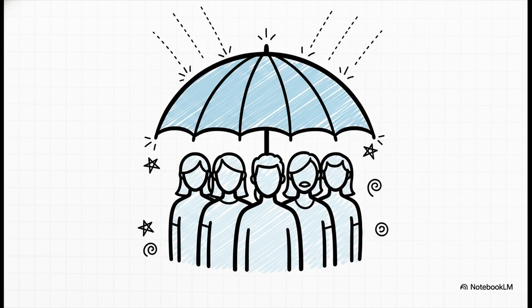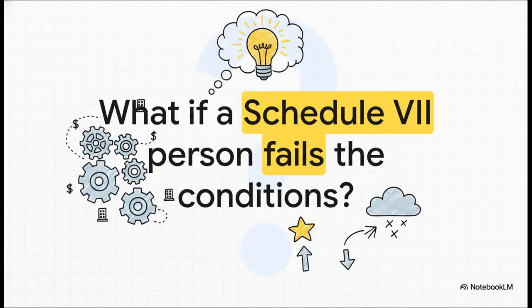If you are an entity lucky enough to be listed in Schedule 7, your total income is not chargeable to tax under this act. But let's see how well you're grasping the underlying logic of the Income Tax Act so far. Time for a quick digital pop quiz. Think back to the logic we just used for incomes. What do you think happens if a person listed in Schedule VI fails to meet their specified conditions? Try to recall that cause and effect structure we just built.